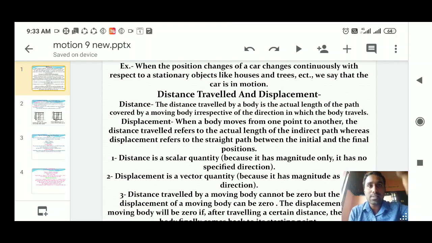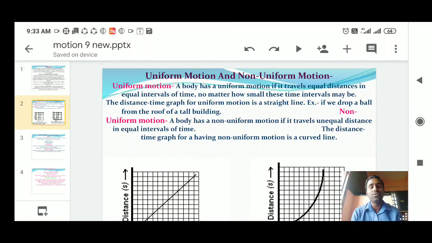Okay, next slide is uniform and non-uniform motion. What is meant by uniform and non-uniform motion, sir? For example, if you are going in a vehicle to a particular place, any tour or any place. On a highway, in the first 1 hour you cover 60 kilometers. In the next 1 hour you cover another 60 kilometers. In the next 1 hour you again cover 60 kilometers. So look at this: you cover equal distance in equal intervals of time.